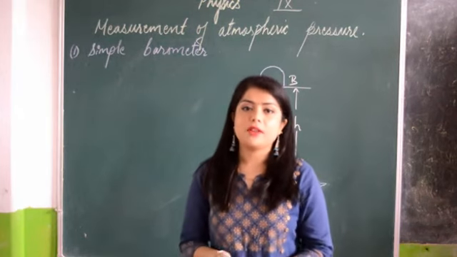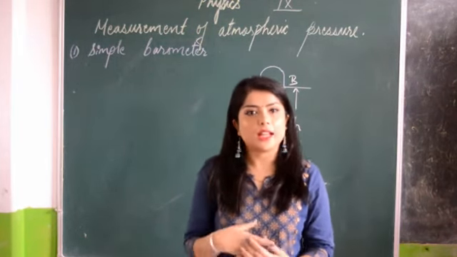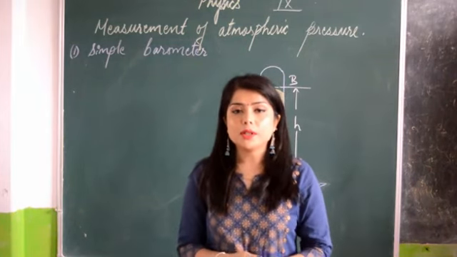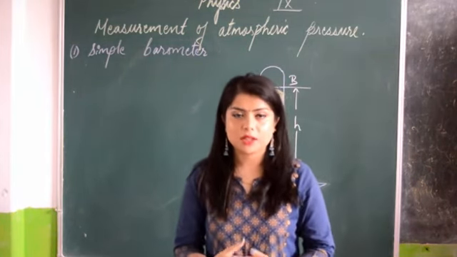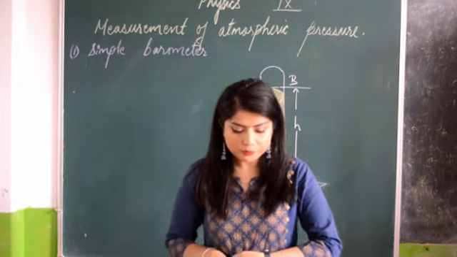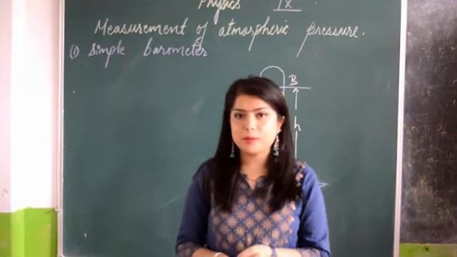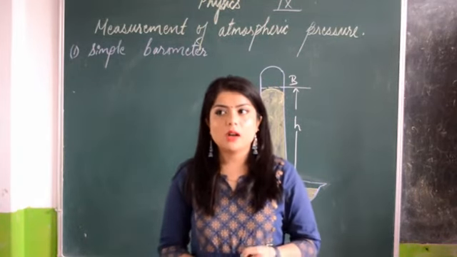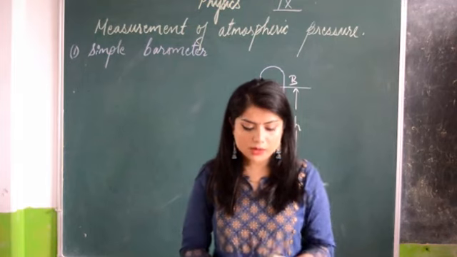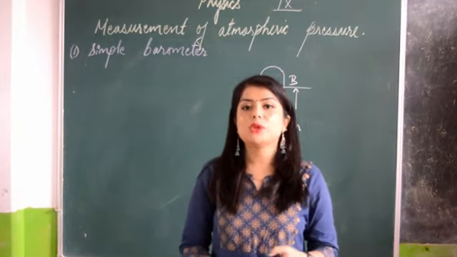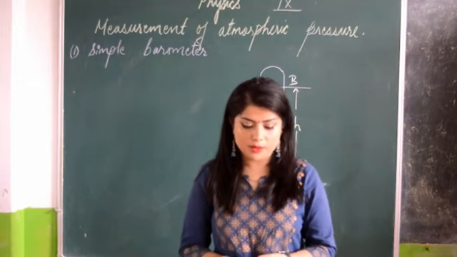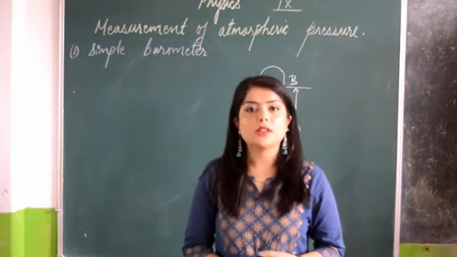There are different devices to measure pressure, like for body pressure, the blood pressure, there is a different device. But to measure the atmospheric pressure, there are three devices. It's actually a barometer, but there are three different types of barometer. First of all, we'll discuss the simple barometer. That will be today's topic. Another type of barometer is Fortin's barometer, and another is the aneroid barometer.